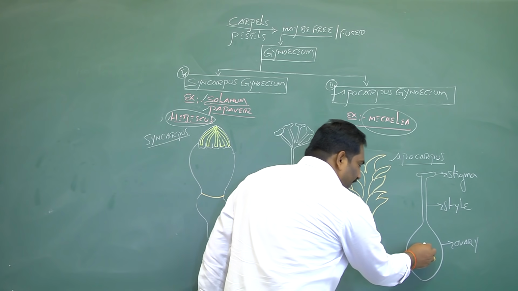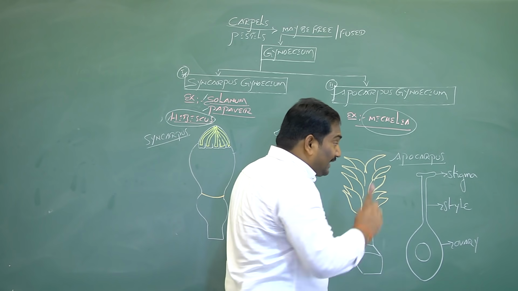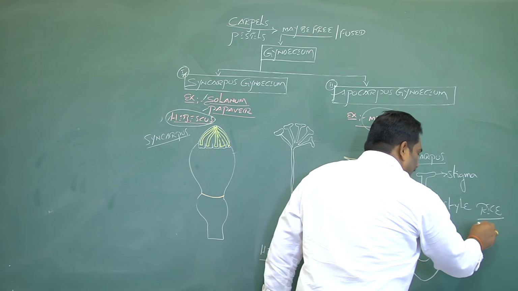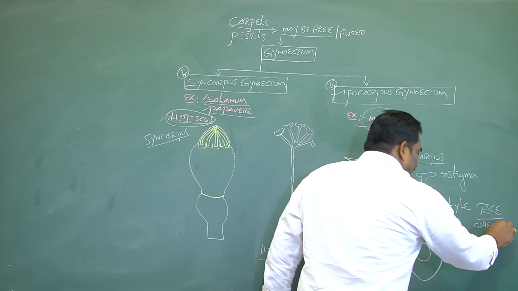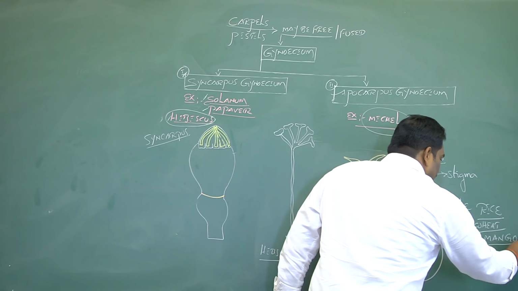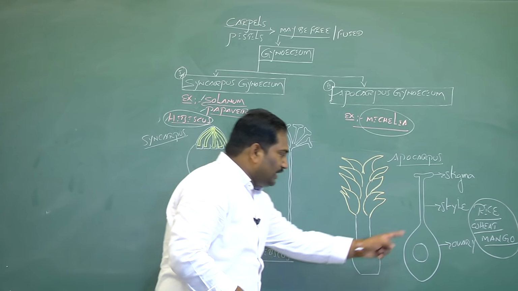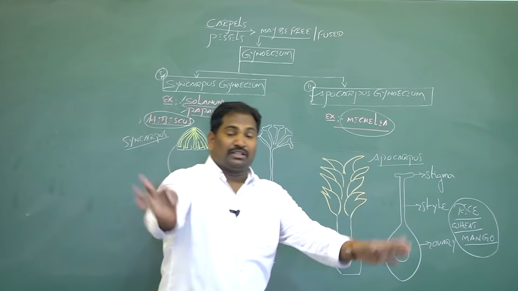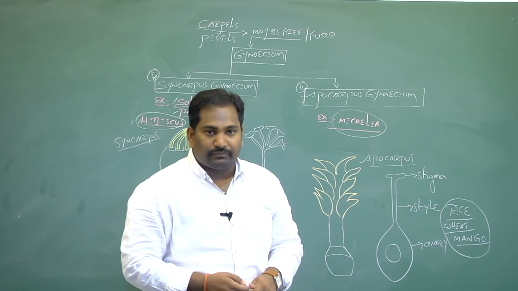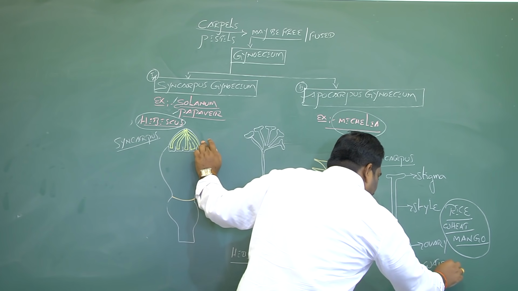An ovary having only one ovule is a characteristic feature of the rice plant, wheat plant and mango plant. In the rice plant, wheat plant and mango plant, each ovary has only one ovule, that is, a uniovulated ovary.